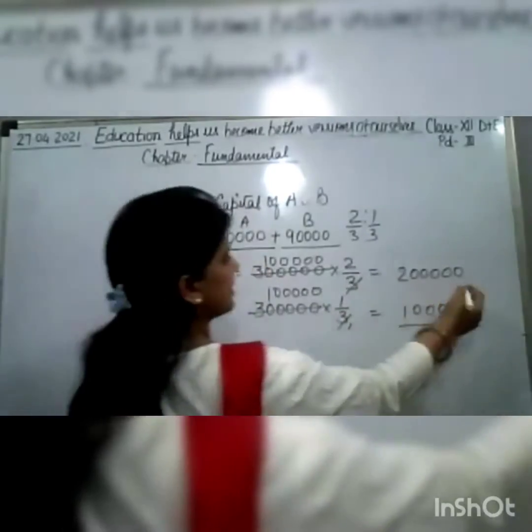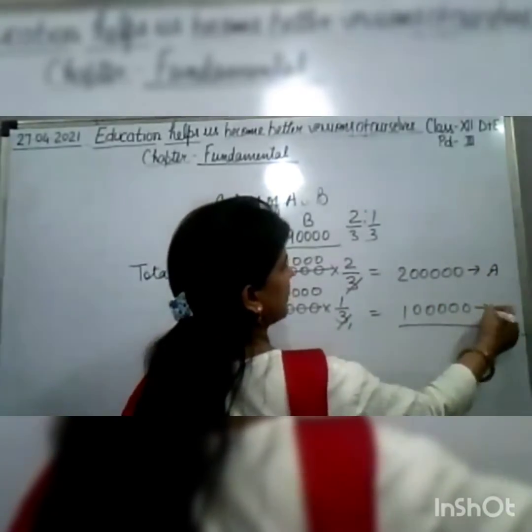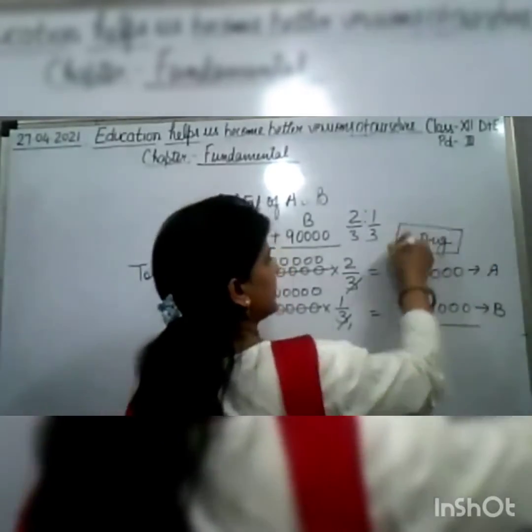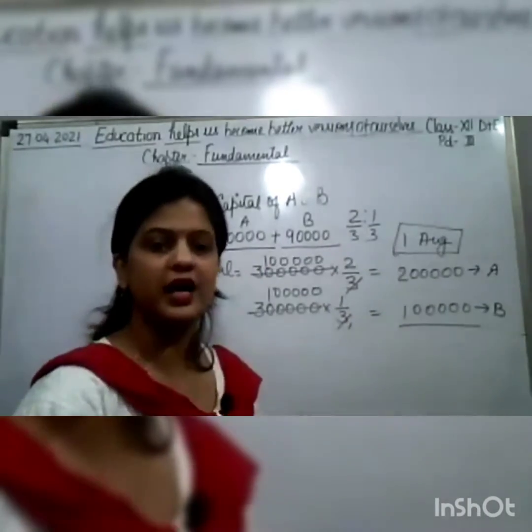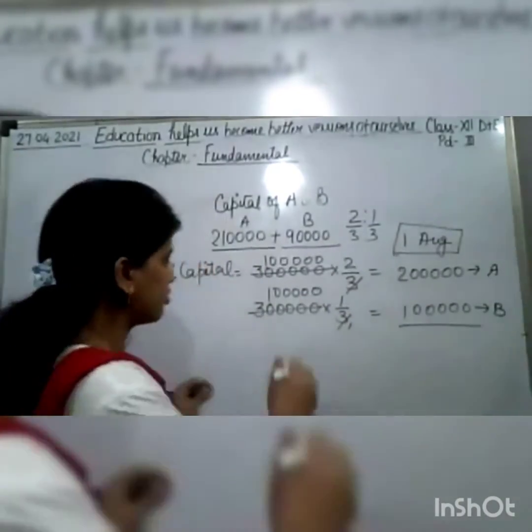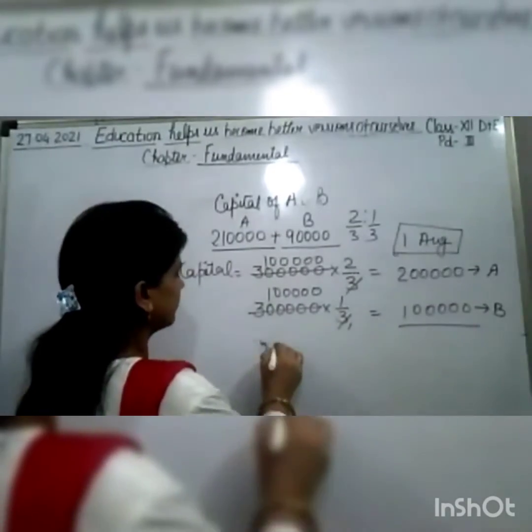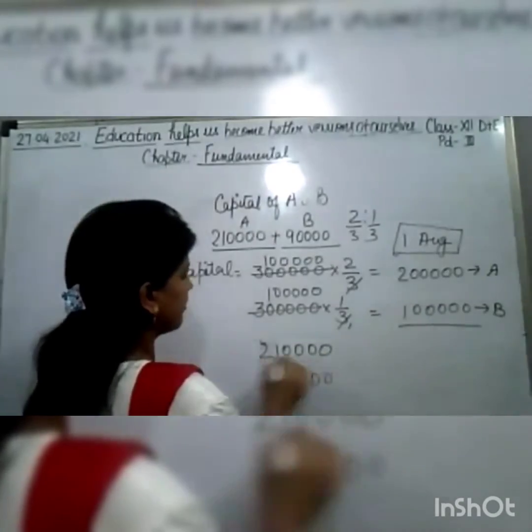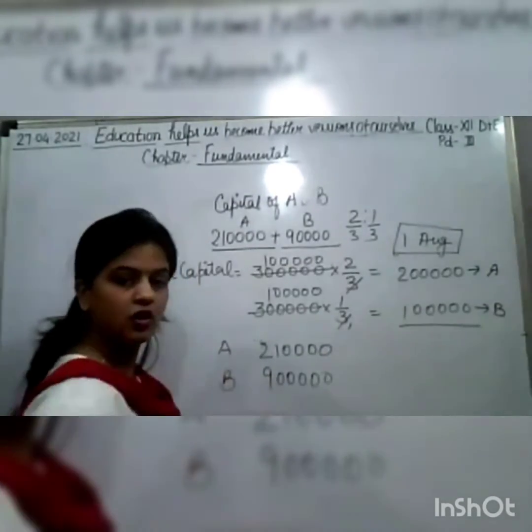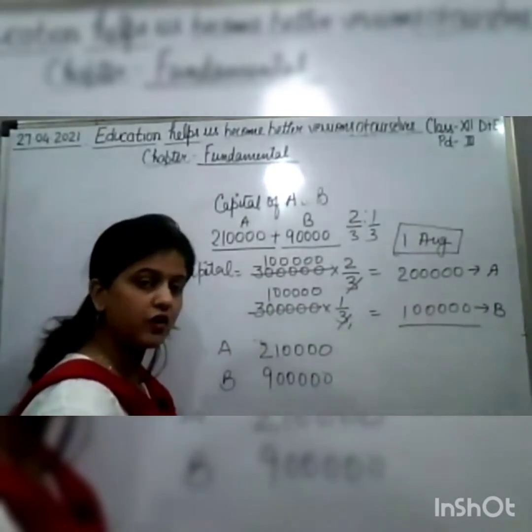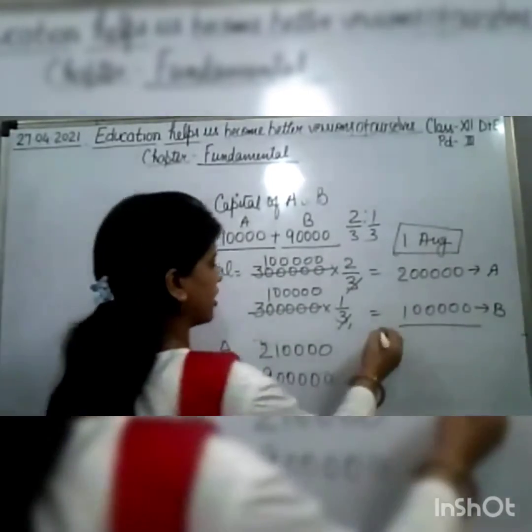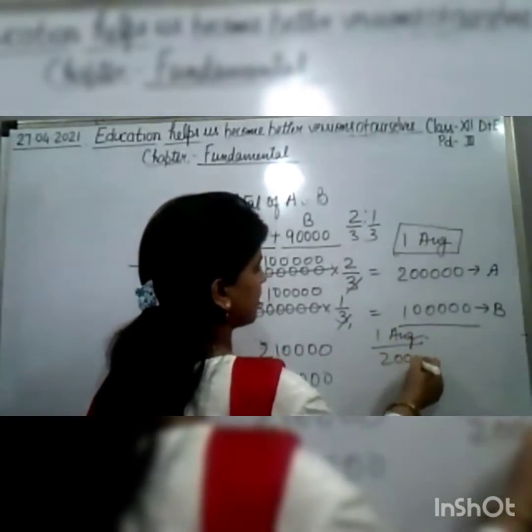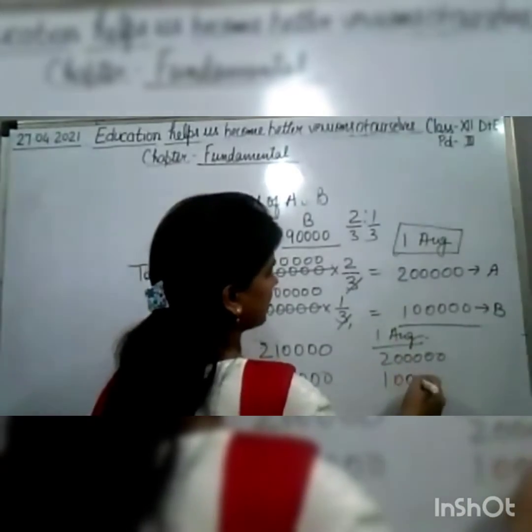Okay, so this will be the capital of A and this will be the capital of B from 1st of August. This much is clear? Till 31st July, the capital will be 2,10,000 and 90,000 for A and B. After 31st July, from 1st of August, the capital of A and B will be 2 lakh and 1 lakh.